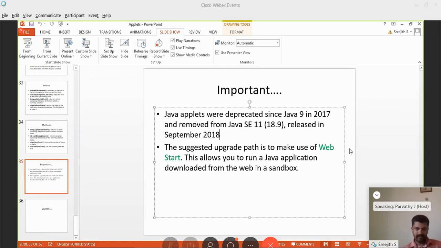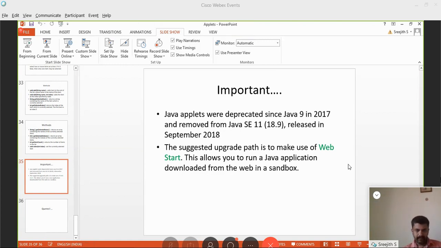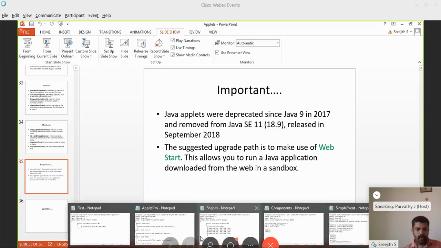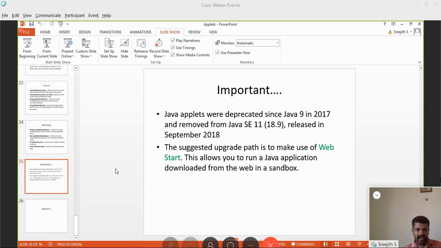The question from Shyam Krishna is, what are controls of applet? Yes, controls of applet. These text boxes are all controls. A text box is a control, a button is a control. These are all controls. Those components we can control, those are all called controls.